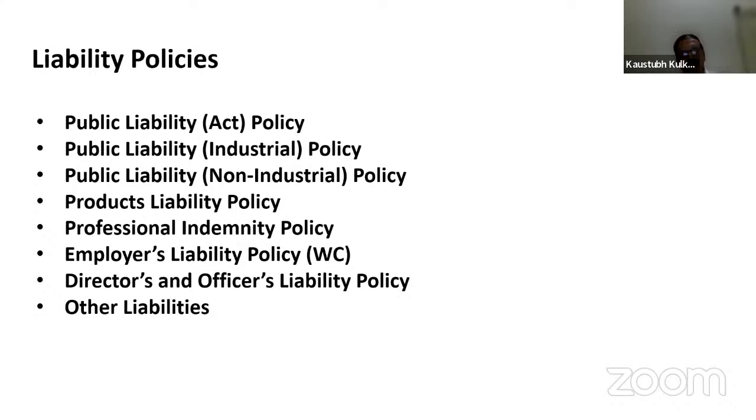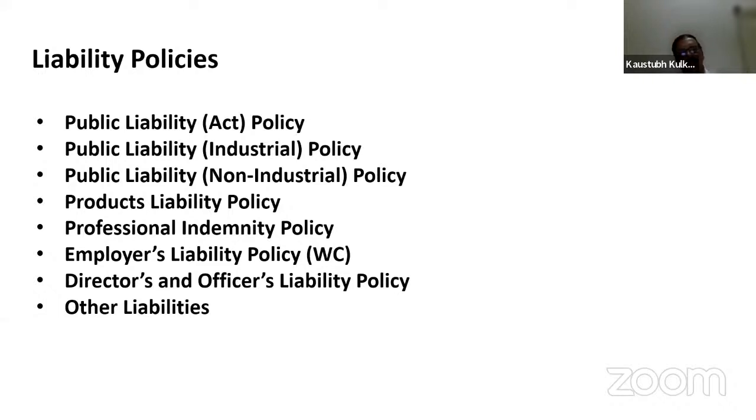compensation, and if they have a professional indemnity policy with the insurance company, that amount of compensation or award is paid by the insurance company, and professionals are insured against these types of negligence. There may be various examples for these professionals while performing their duties.